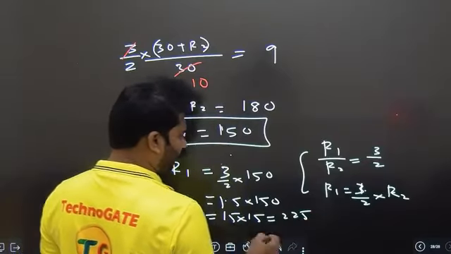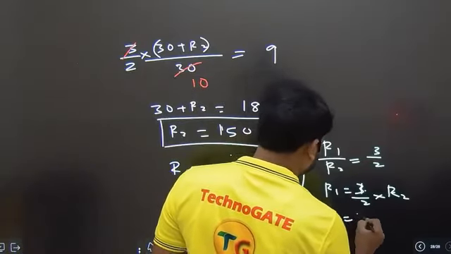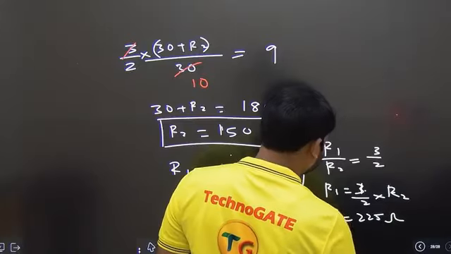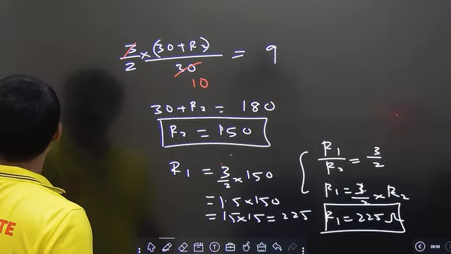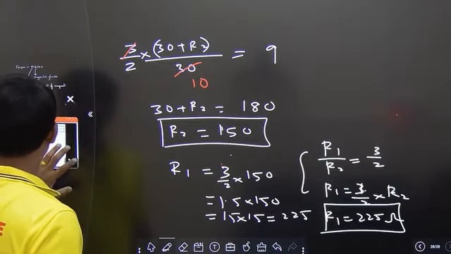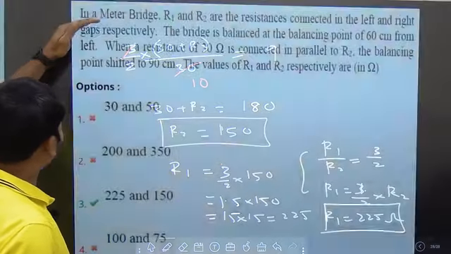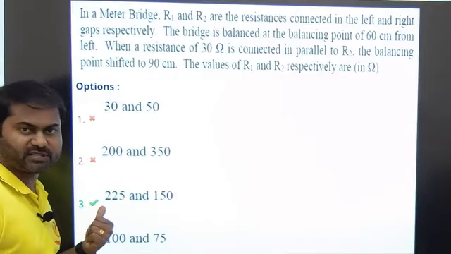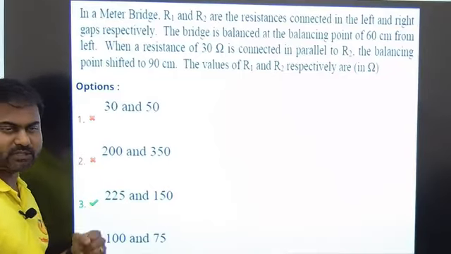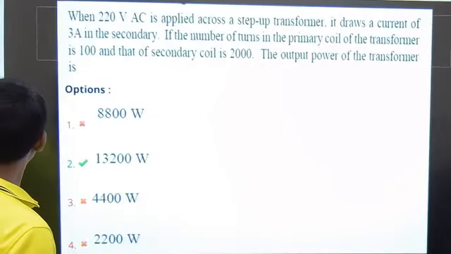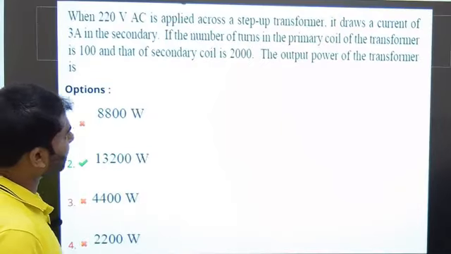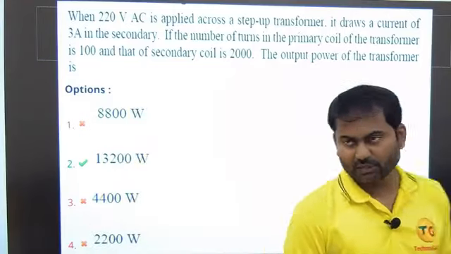So R1 value is equal to 225 ohm. So we have 225 and 150. So the third option is right. It's matching. That's how we need to solve it. Clear? There is nothing to panic about. If you are correctly applying, you'll be able to deal with this.